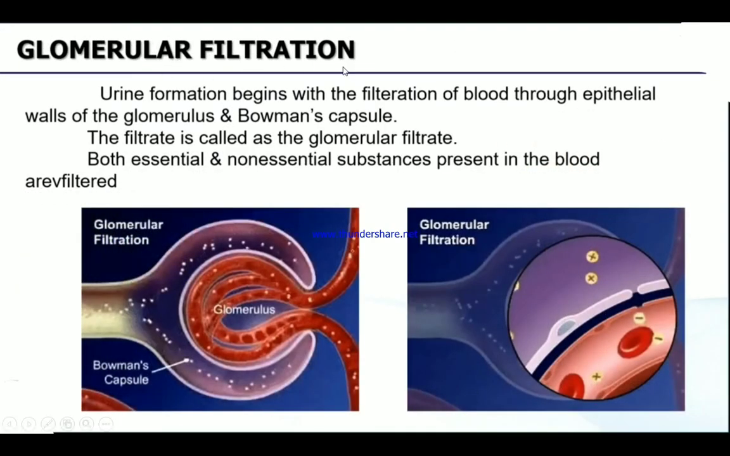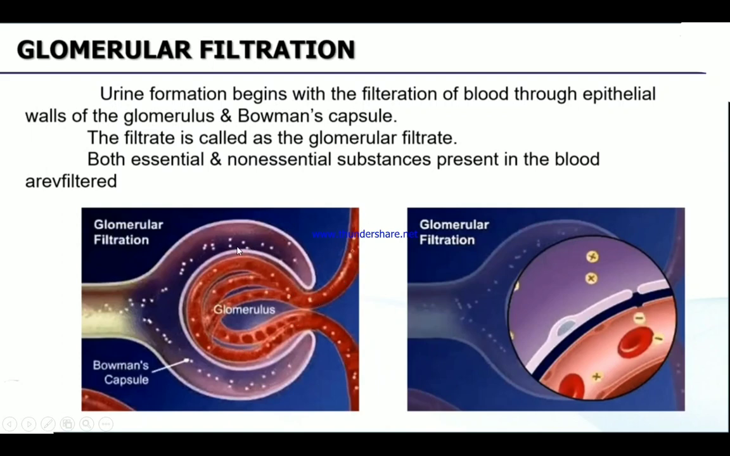First one, glomerular filtration. The urine formation begins with the filtration of blood through the epithelial walls of the glomerulus. So glomerulus is made up of what wall? Epithelial wall, and the Bowman's capsule. So the filtration process is beginning where? In the glomerulus. The blood is coming in and getting out through the afferent and efferent arteriole.